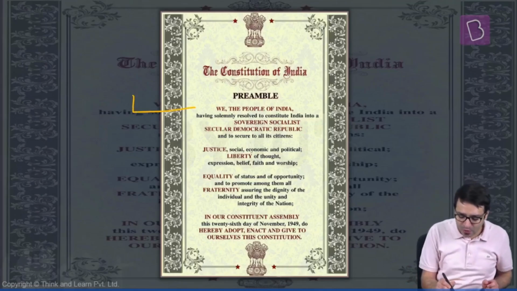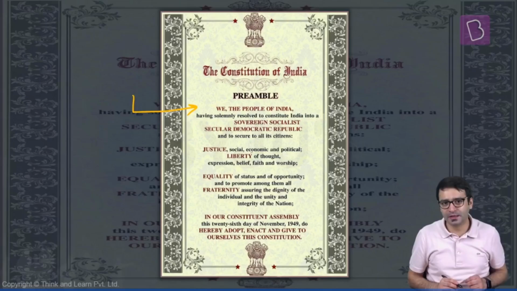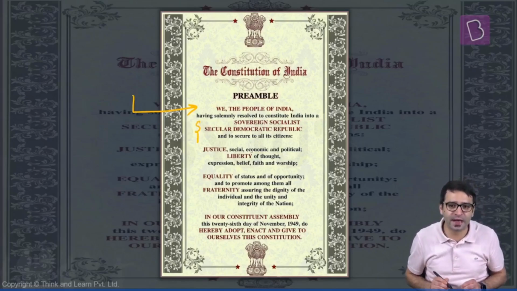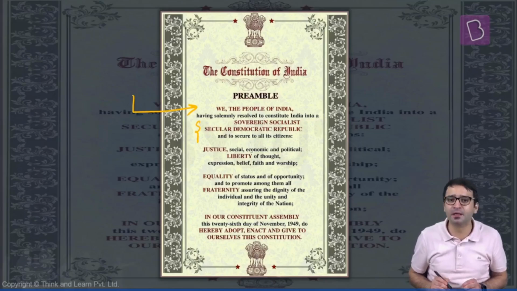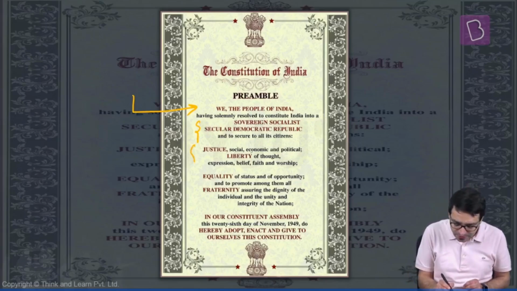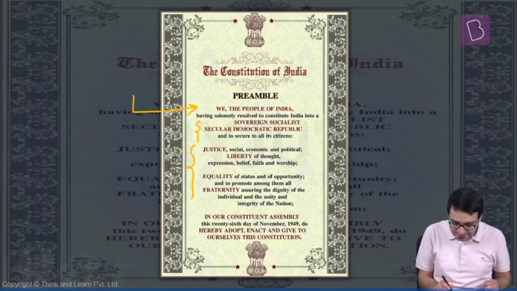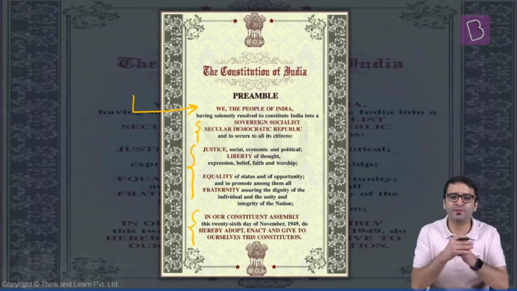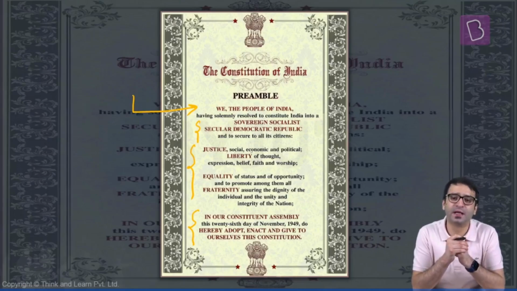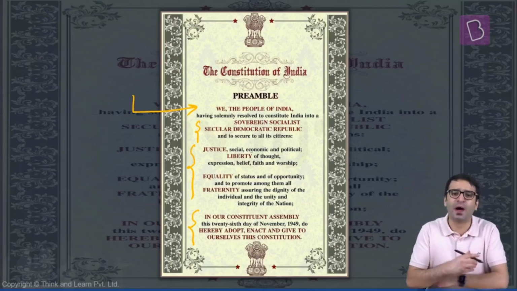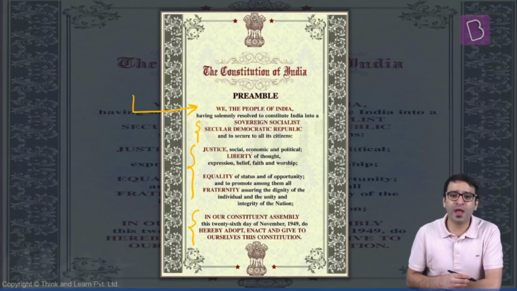Theme number 1, we the people. Theme number 2, sovereign, socialist, secular, democratic republic. Theme number 3, justice, liberty, equality, fraternity, dignity of an individual. And theme number 4, 26th November 1949. And we will look at all these 4 themes one by one. Theme number 1, we the people.